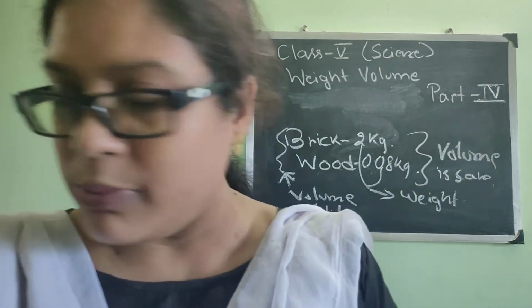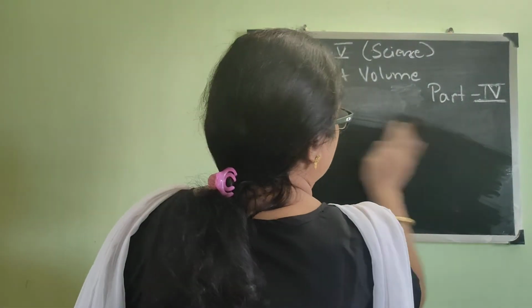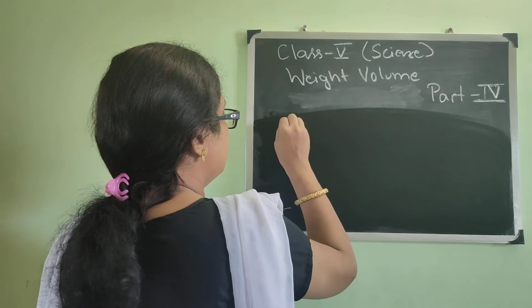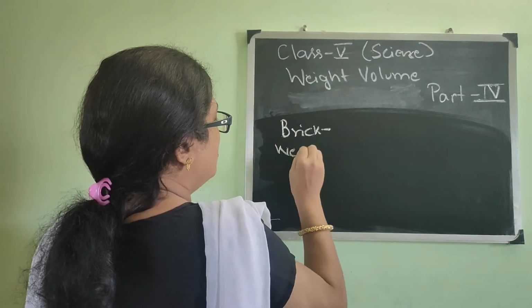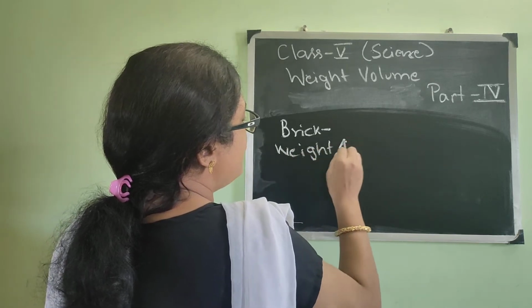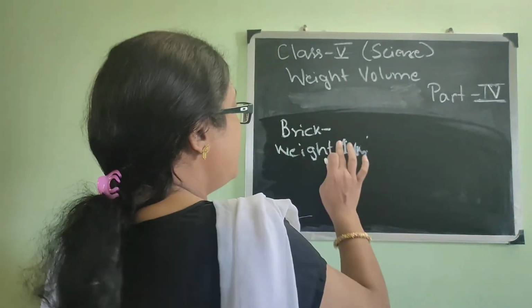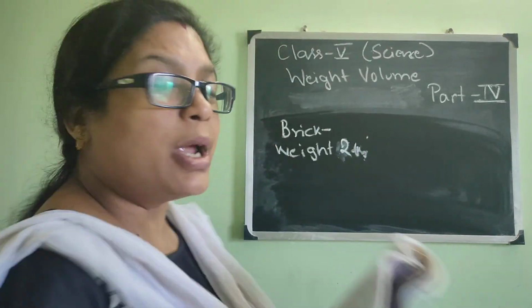In case of the brick, please see, again I will rub the board once, please wait. In case of the brick, the weight is 2 kg. See, it is written in the book also. Sorry, I'm extremely sorry, the weight is 2 kg and the upthrust is 1 kg.